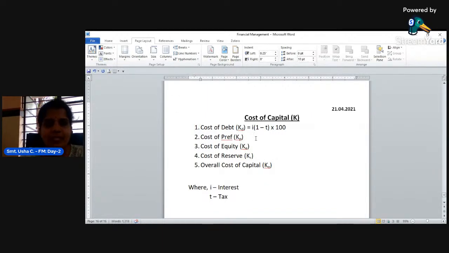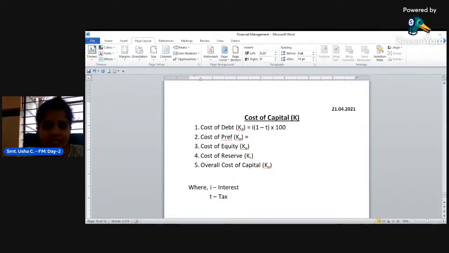Next is cost of preference. Cost of preference is denoted as KP. What is the cost required for meeting the preference? It is dividend. The amount of dividend the company must earn by utilizing preferential capital is called cost of preference. Usually, even for preferential capital there will be a fixed rate of dividend.